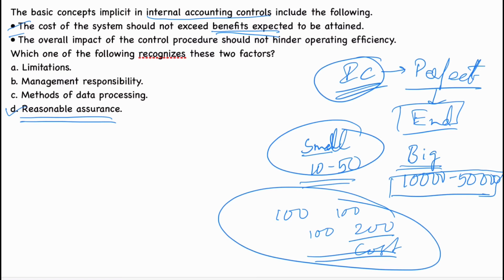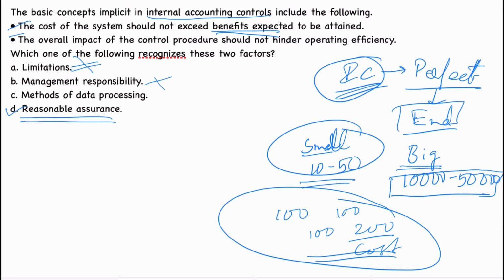And limitations, if we concentrate on limitations, we will not achieve our internal controls. That's why this is not the answer. Management responsibility is absolutely there, but management responsibility is not related to this cost and benefit analysis and hindering of the operating efficiency. These two factors will be recognized by reasonable assurance.